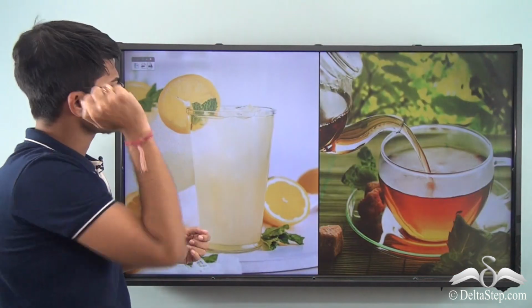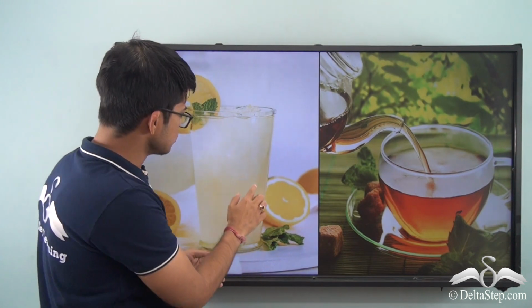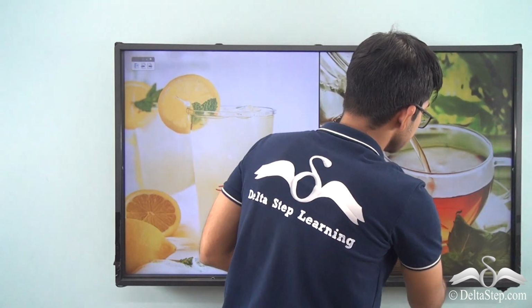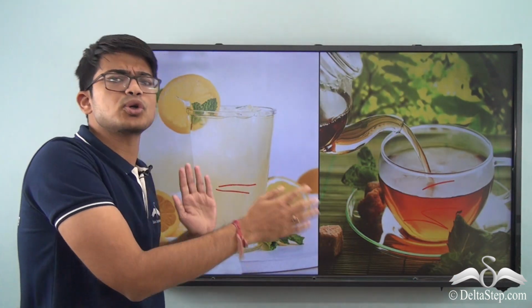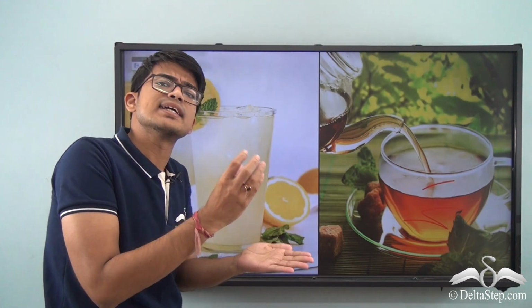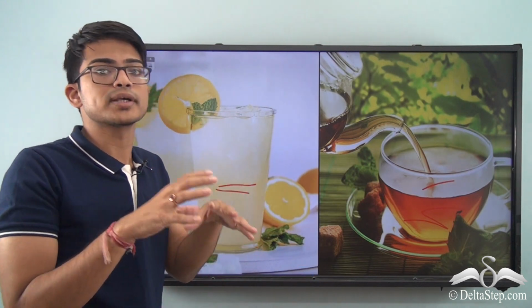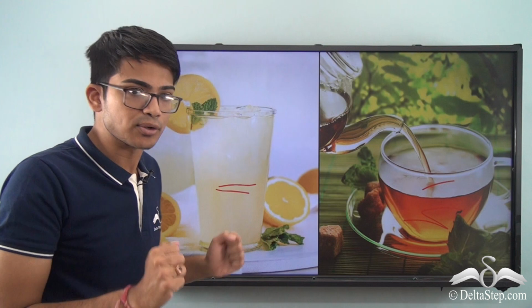Before that, as we discussed, in case of any other drink, you see a lemonade, so we talk about a cold beverage. On the other side we have tea, which is a hot beverage. So whether it be a cold or hot beverage, we see that there is a similarity, and that is known as a solution. Now we are talking so much about a solution. What is the definition of that? Let's try to define it.